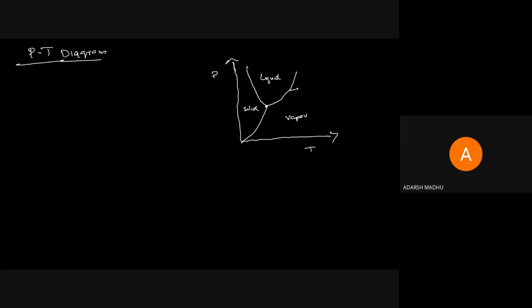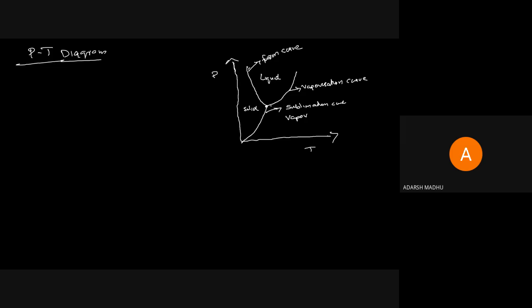This is the vaporization curve, liquid to vapor. This is the sublimation curve, solid to vapor. And this is the fusion curve.